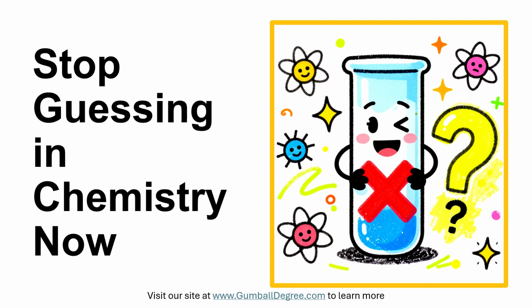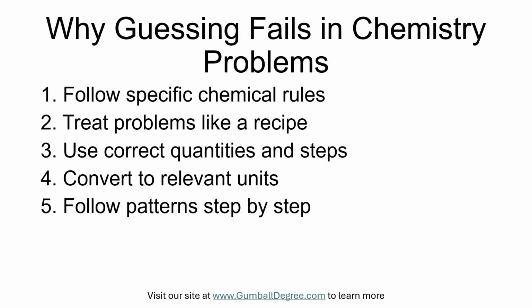Guessing is not effective in chemistry because chemical problems depend on precise relationships and calculations that require reasoning, not chance. Chemistry uses specific rules and connections, like how atoms bond, how reactions conserve mass, and how concentrations affect rates. So you cannot pick an answer randomly and expect it to fit those rules.